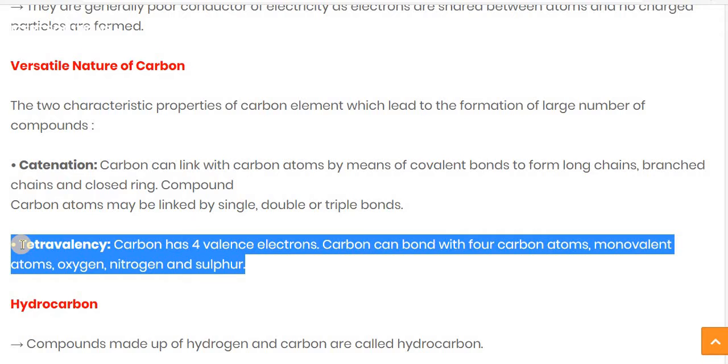So in the first orbit 2 electrons are occupied and the remaining 4 are in the second orbit, or you can say the valence orbit. So carbon possesses 4 valence electrons in its outermost orbit. Valence electron means an electron which is present in the outermost orbit.